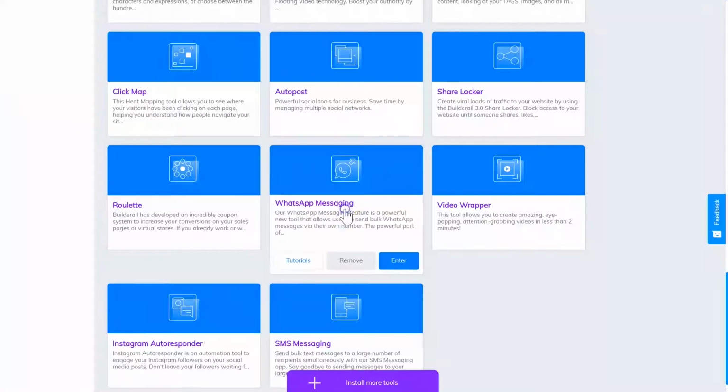It's very powerful in the fact that WhatsApp messaging has over a 90% open rate, as opposed to email, which has an industry average of around 15%. So it's very, very powerful for reaching people, and if you can build up a nice list on there and you have permission to use other people's phone numbers, you can reach people a lot more than other mediums such as chatbot and email marketing. So without further ado, let's jump in. This allows you to mass message people or send follow-up messages through the WhatsApp tool. So let's jump in and have a little look.